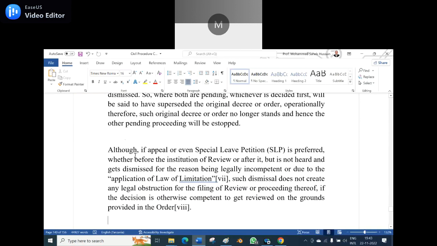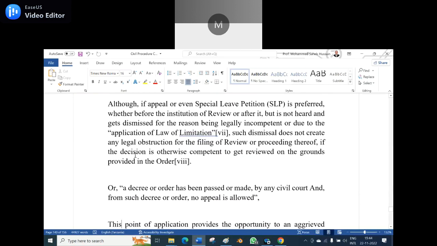Although if the appeal or even a special leave petition, SLP, is preferred, whether before the institution of a review or after it, but is not heard and gets dismissed for being legally incompetent or due to the application of the law of limitation, such dismissal does not create any legal obstruction for filing a review or proceeding thereof, if the decision is otherwise competent to get reviewed on the ground provided in the order.